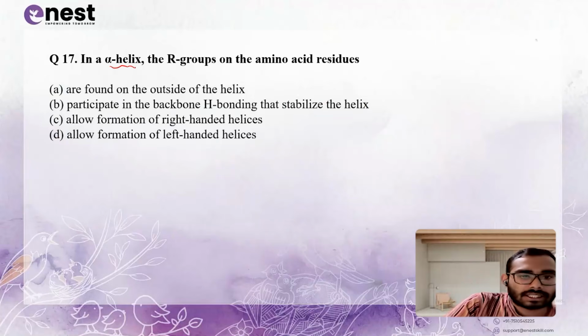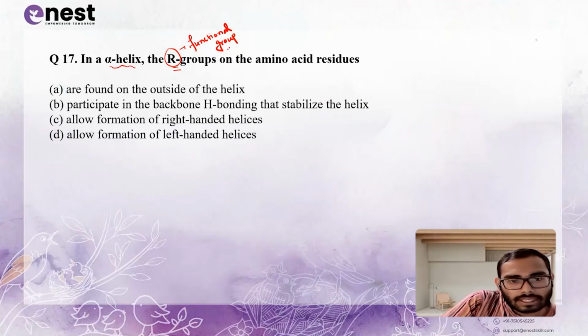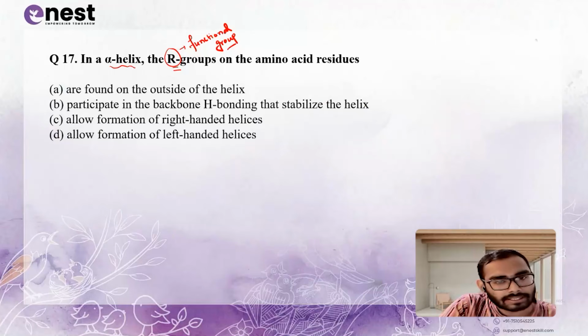In alpha helix, the R group, R means the functional group basically, can be anything. It can be an ethyl group, methyl group, some sulfur containing group, some acid group, some thiol group, some imine group, anything of the amino acid residues. Remember, functional group is always at any end, either left or right.